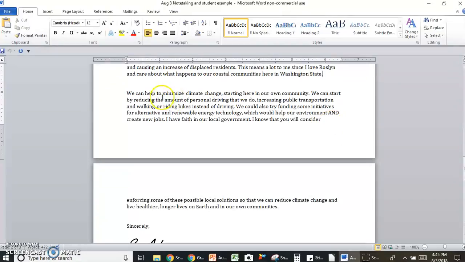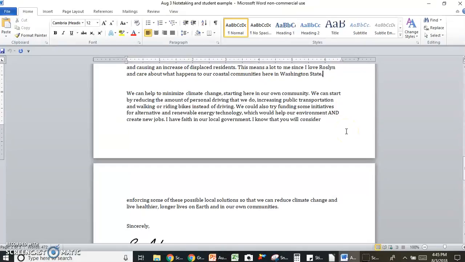Paragraph 2. We can help to minimize climate change starting here in our own community. We can start by reducing the amount of personal driving that we do, increasing public transportation, and walking or riding bikes instead of driving. We could also try funding some initiatives for alternative and renewable energy technology, which would help our environment and create new jobs.